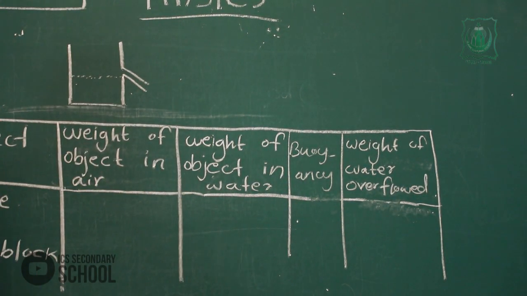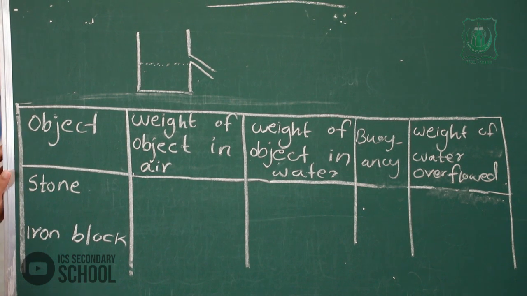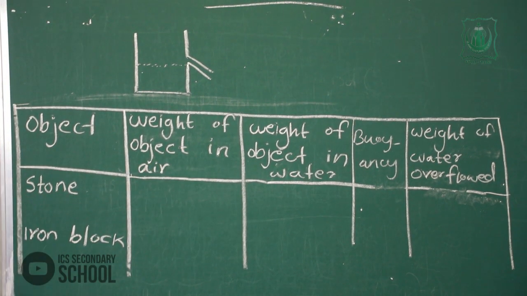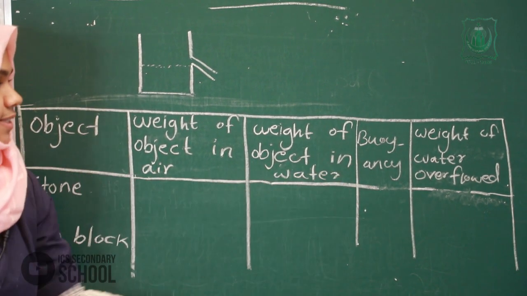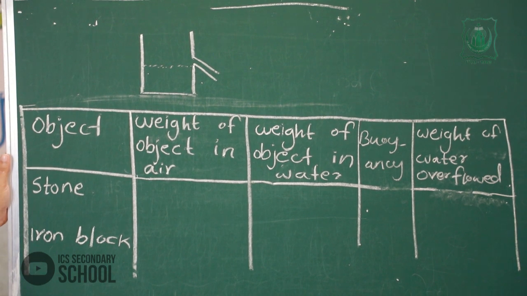We take the stone and iron block and find out these four quantities.